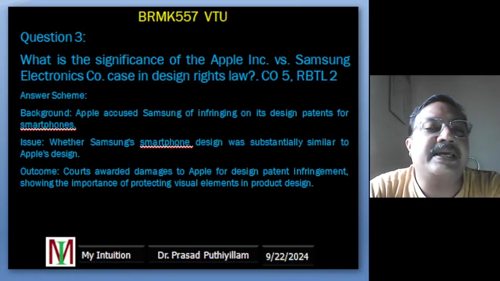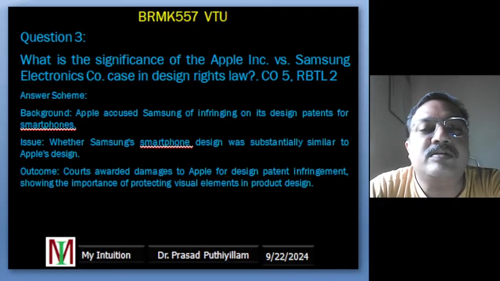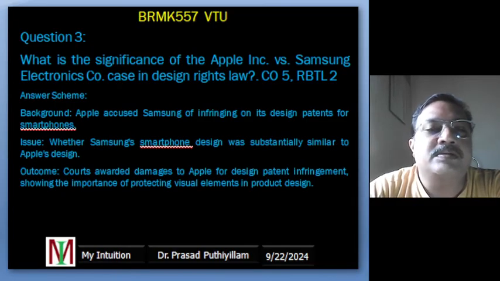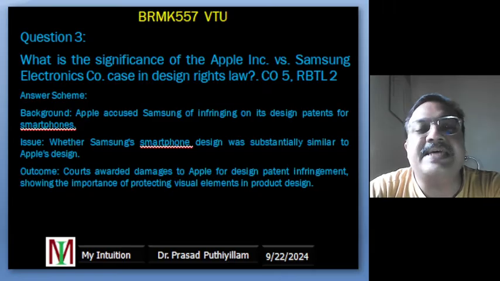So the outcome, the court decision, that is the outcome. The court decided that Samsung did copy some of the important parts of Apple's smartphone design. Because of this, Samsung had to pay Apple a very large amount of money as a penalty called damages. So this case shows that design matters.